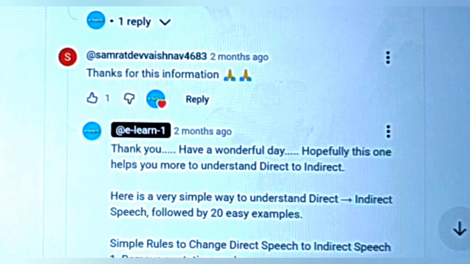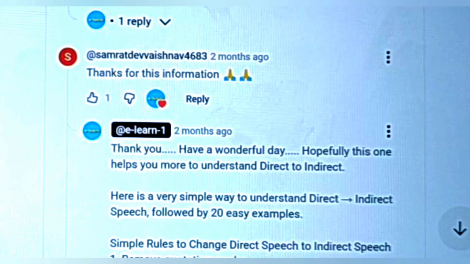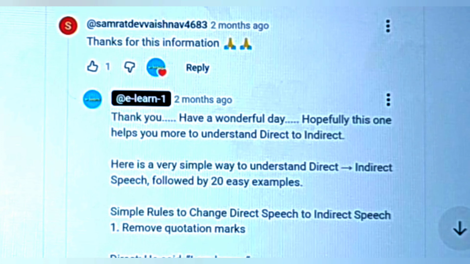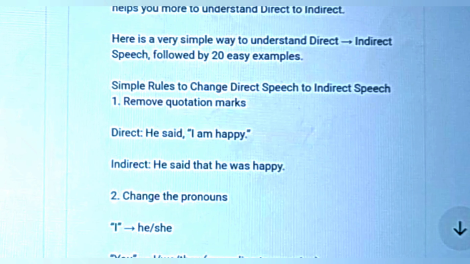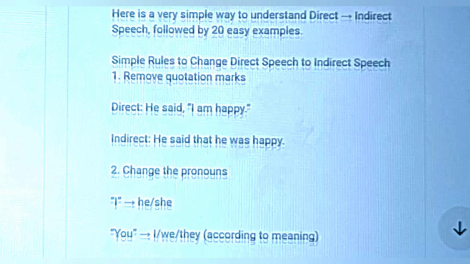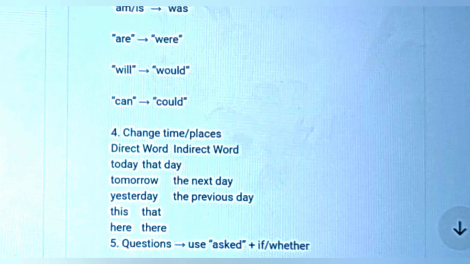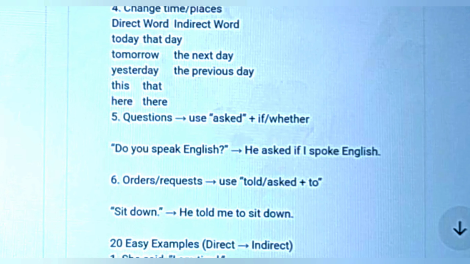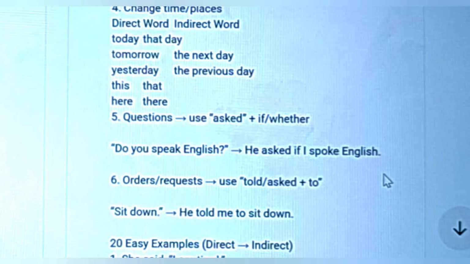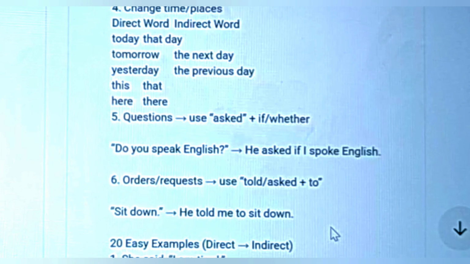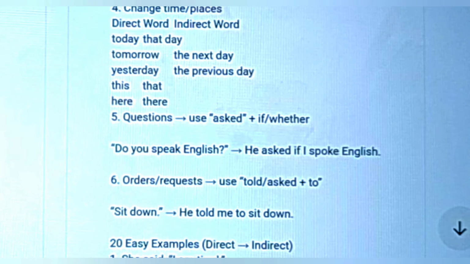Here is a very simple way to understand direct to indirect. Here, the simple rules to change direct speech to indirect speech. Remove quotation marks, the first rule here. Then change pronouns. And third one, then change tense. And then next one here, change time, place, and remove quotation marks. The next one, use ask, if or whether, whatever you need. Do you speak English? He asked if I spoke English.